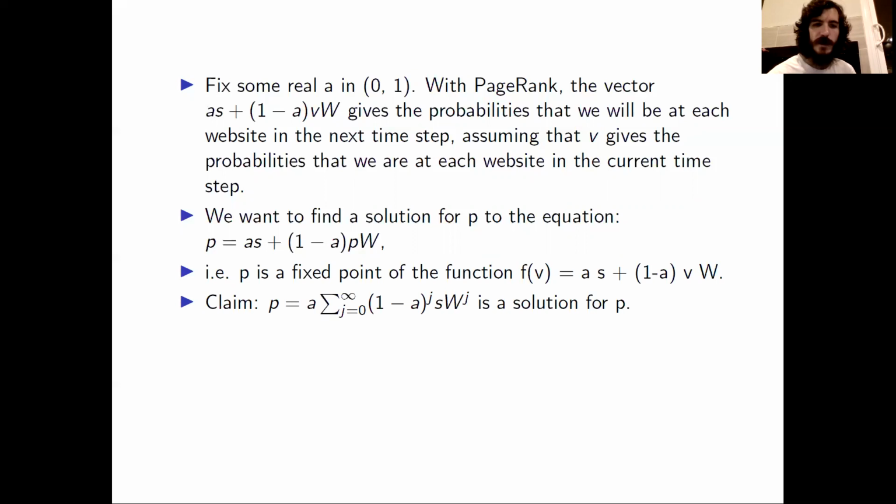That sum is P equals A times the sum from J equals 0 to infinity of (1 minus A) to the J times S times W to the J.